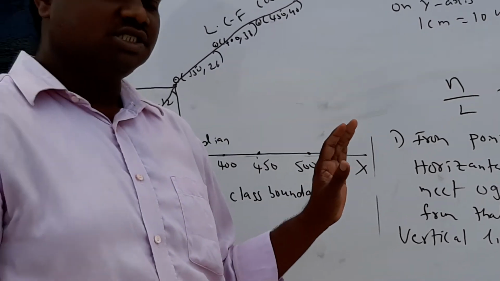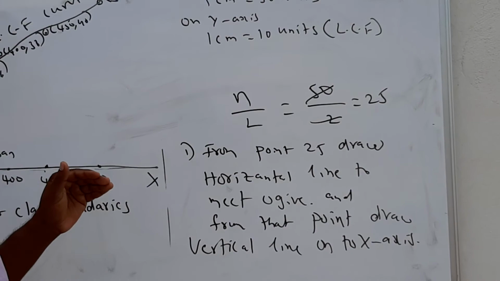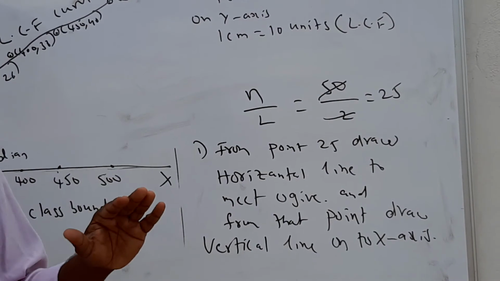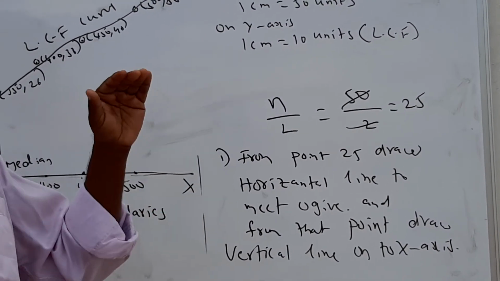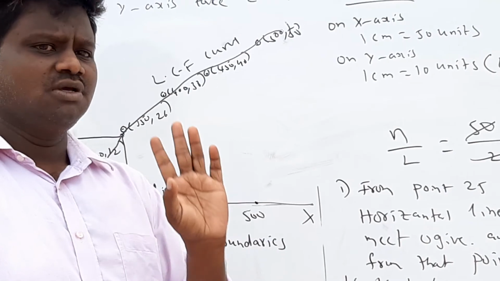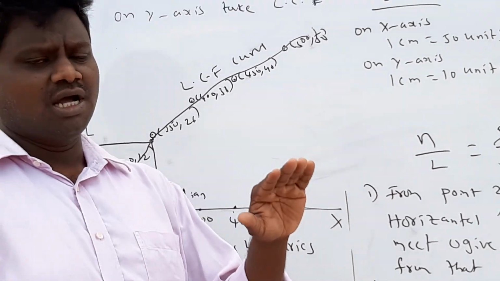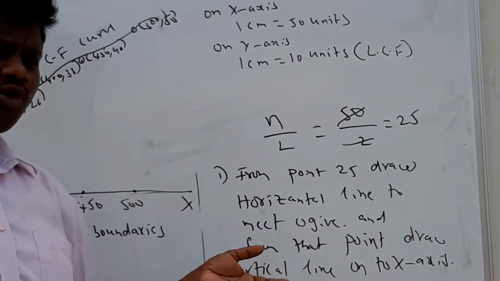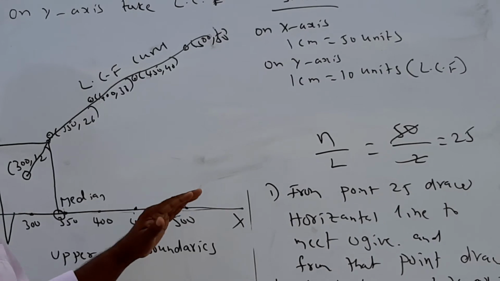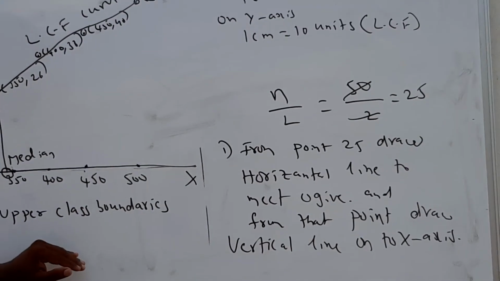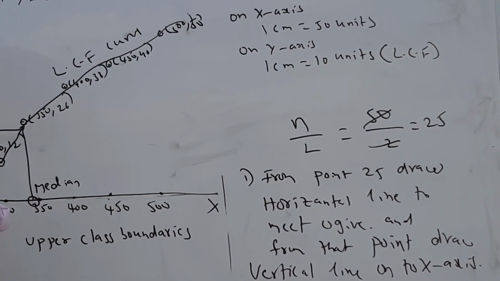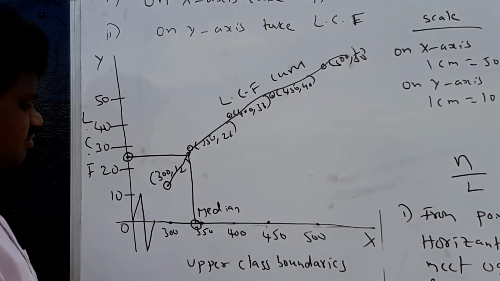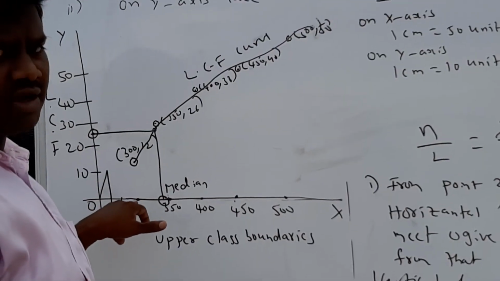So children, this is how to represent the given data in a graph. If you want to draw the less than cumulative frequency curve, first you have to prepare the LCF table. The table contains two columns, upper boundary and LCF. Upper boundary, LCF, and the points we get, we have to plot on the graph paper. So on the graph paper you have to take on the x-axis upper class boundaries, on the y-axis cumulative frequency. Here you have to take LCF data. Already I told you how you keep the kink. Why are we keeping a kink here?